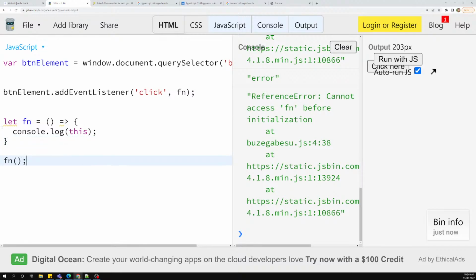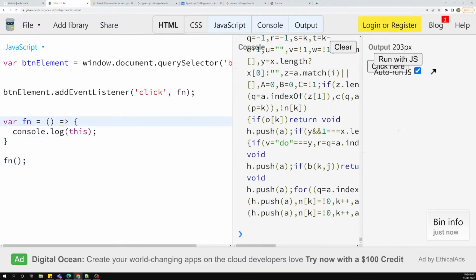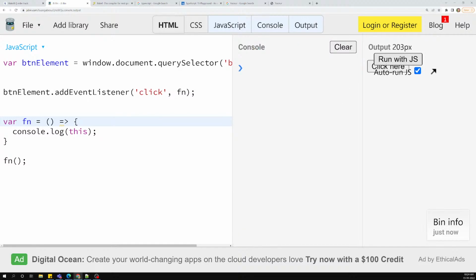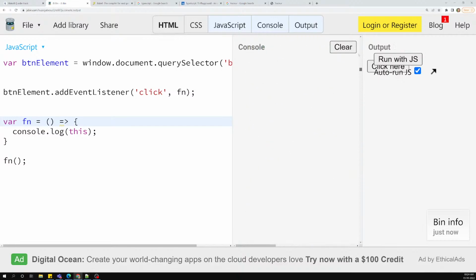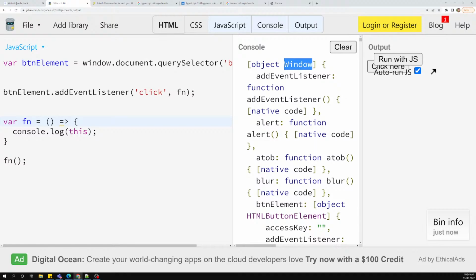Or something like this. I don't want to confuse all these things, so let's make it this one only. So now we have this one arrow function. Now I will try to clear it off. So run with JS. Now what is that? This we are able to get. Let's try to see the output. So this is the window.